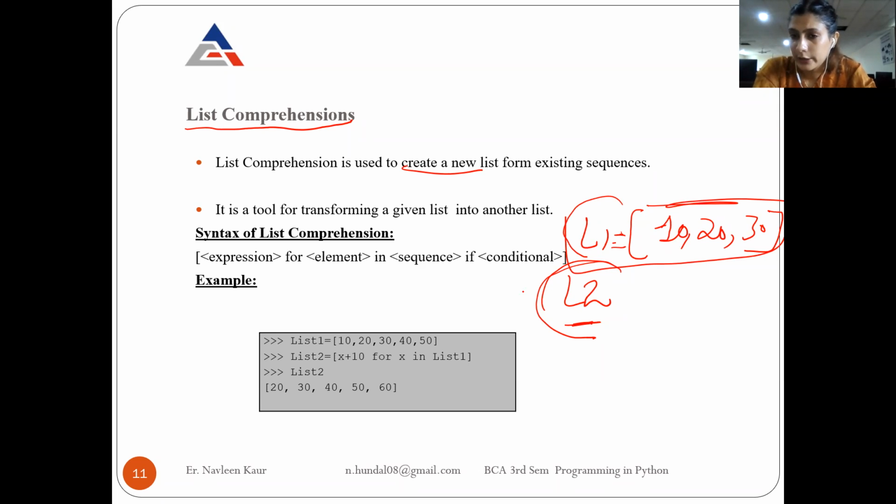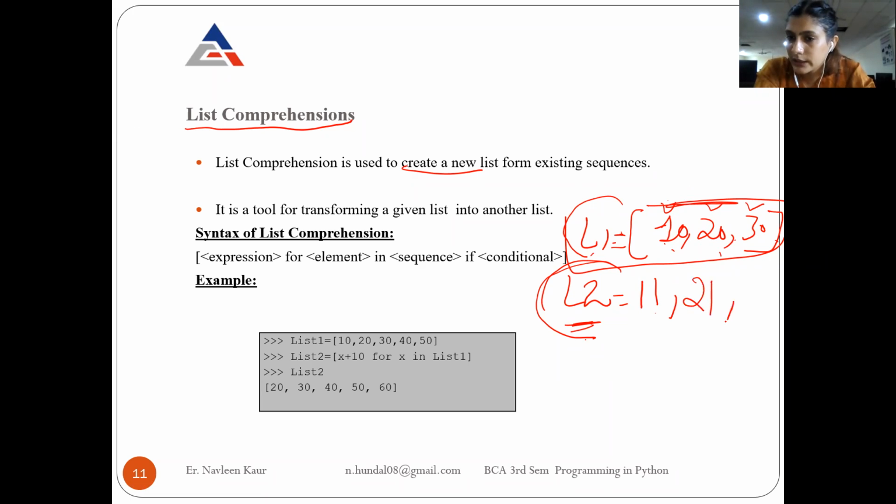Okay, what is the rule? I want that in the list L2, all the elements of L1 will come, but only after adding 1 to each element. I'm repeating, in L2 I want all the elements of L1. It means 3 elements, but I don't want the same elements. I don't want 10, 20, and 30. I want that to every element of the existing list, 1 should be added, and then it will be given to the new list. By 1, I mean this 10 will get added with 1, so 11 comes here. This 20 will be added with 1.